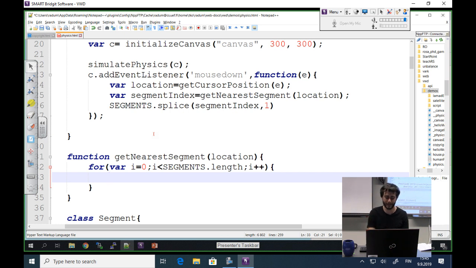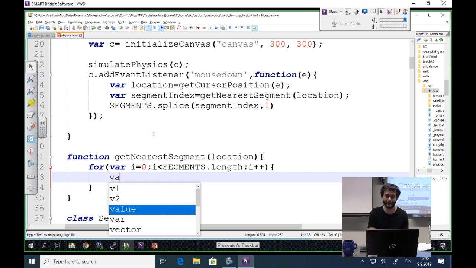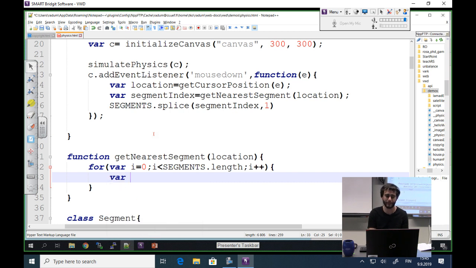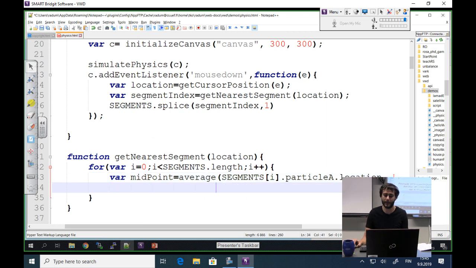It's easier this way, even though maybe not the best user experience. Midpoint is going to be equal to the average of segments of i, particle A location, and particle B location. So these two particles define the segment. If I calculate the average, I'm going to get the midpoint.